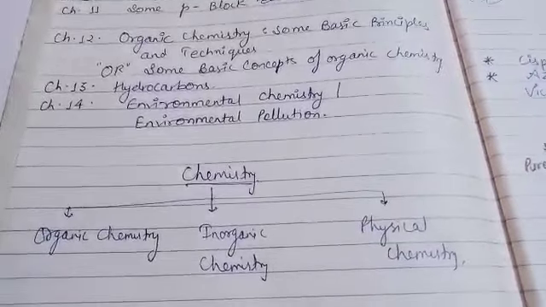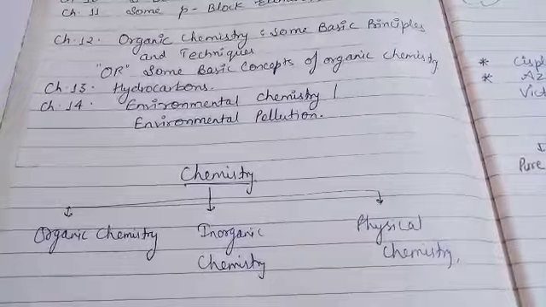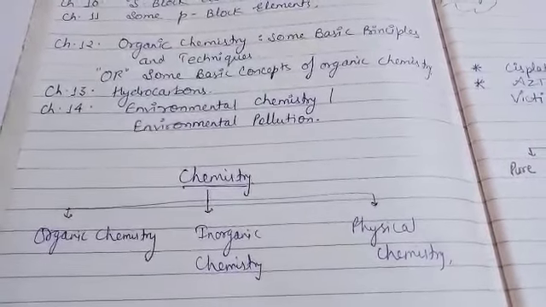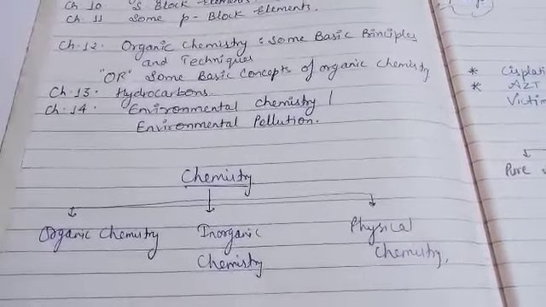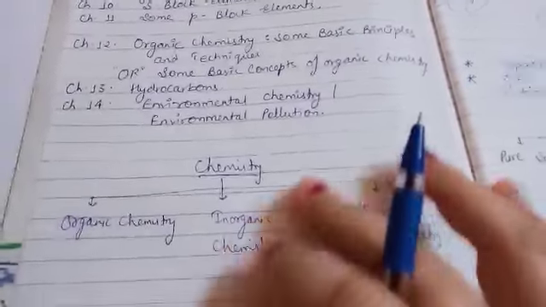Now third one is physical chemistry. It's related to physics, meaning the numerical portion. Things like electricity and related topics we have to do in physical chemistry. Okay, this one is general. So we'll start with the first chapter.